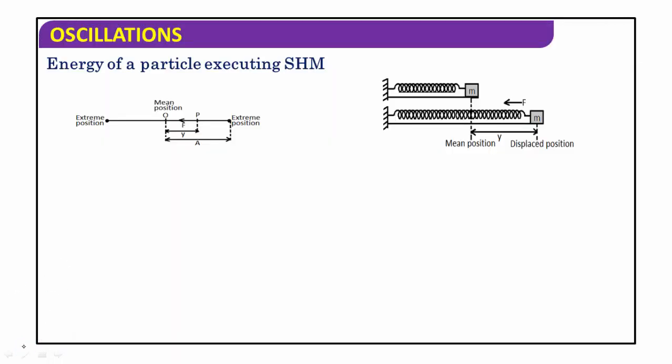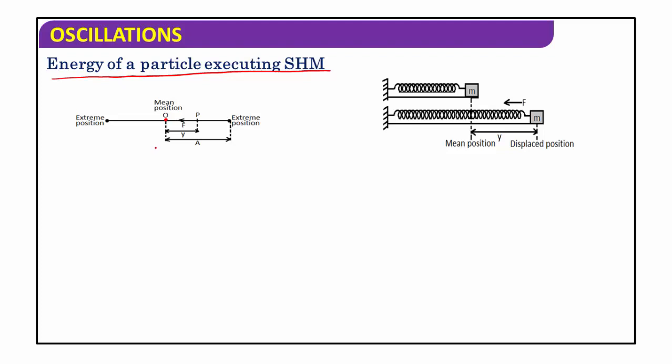Using this concept, now I am going to discuss the topic energy of a particle executing simple harmonic motion. Here we'll consider the particle situated at this point. This is called the mean position. When it performs simple harmonic motion, the force and displacement of the particle are always opposite in direction.